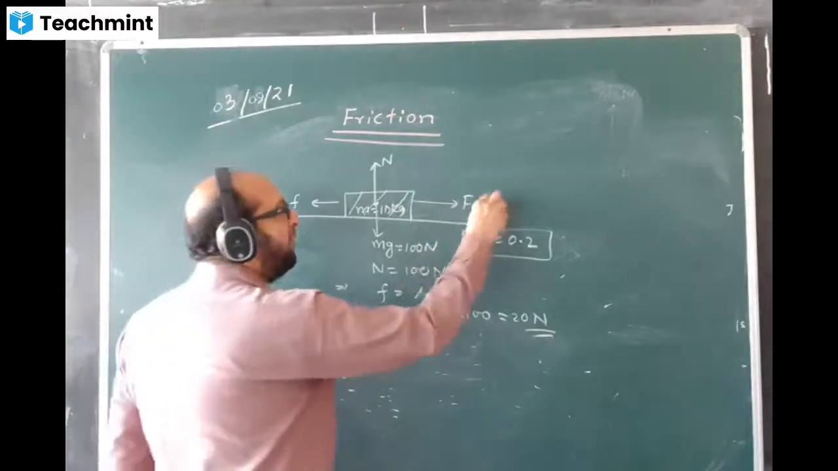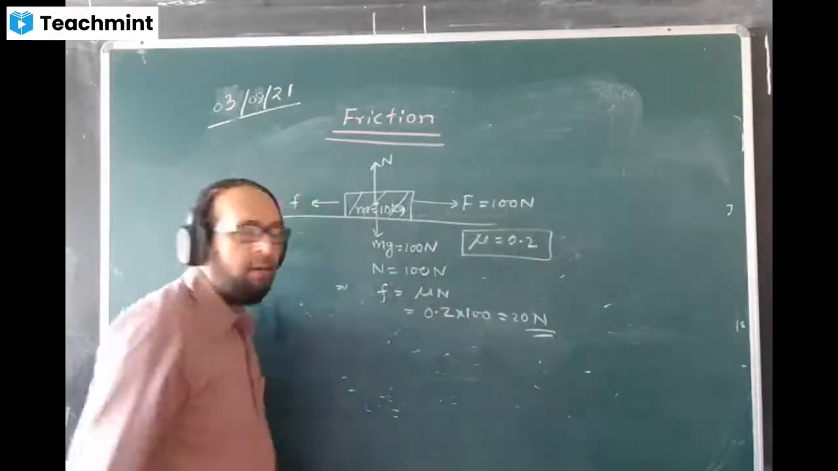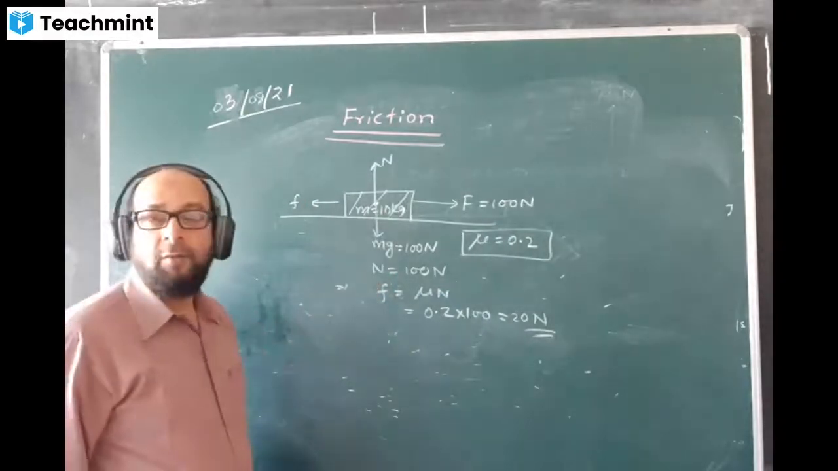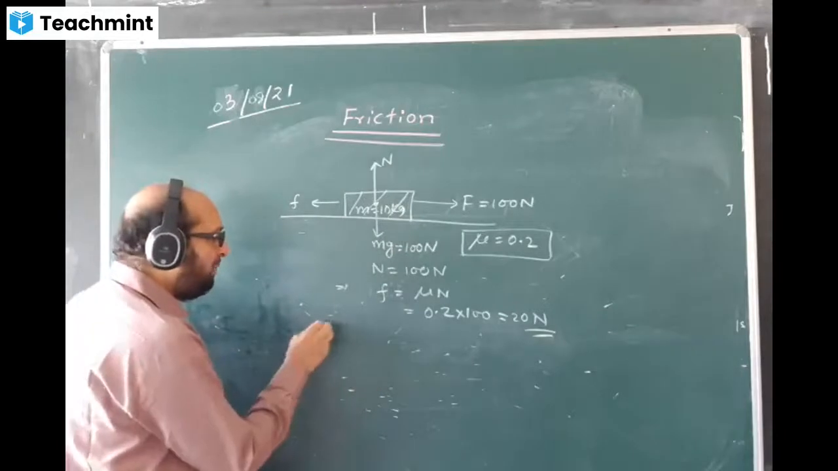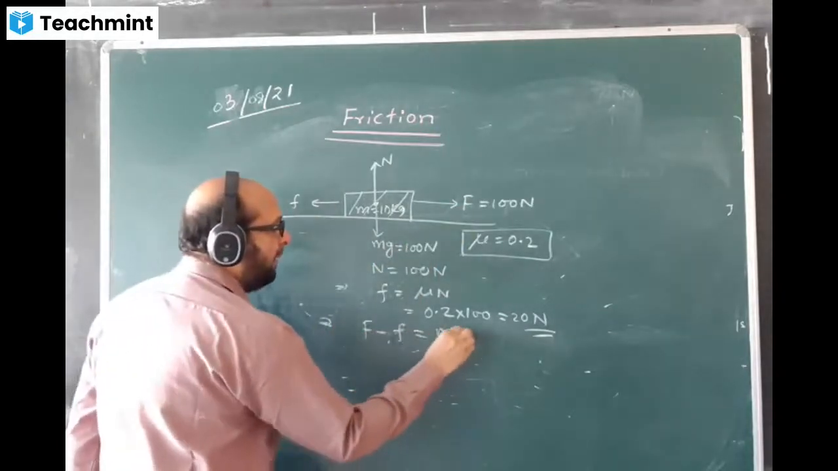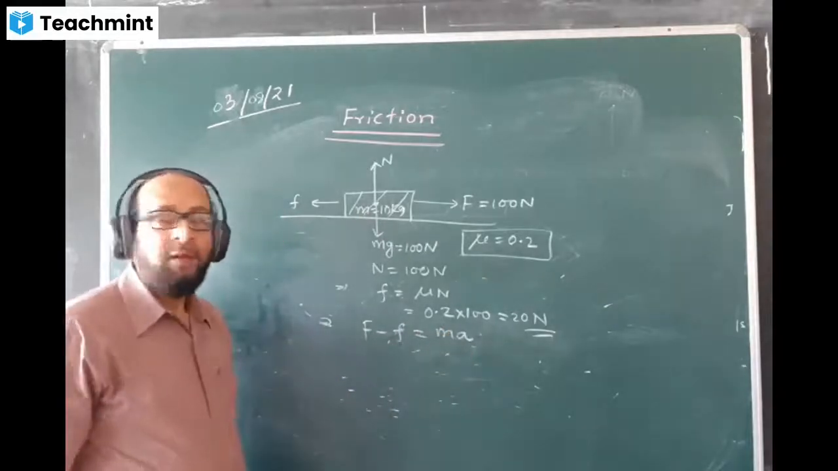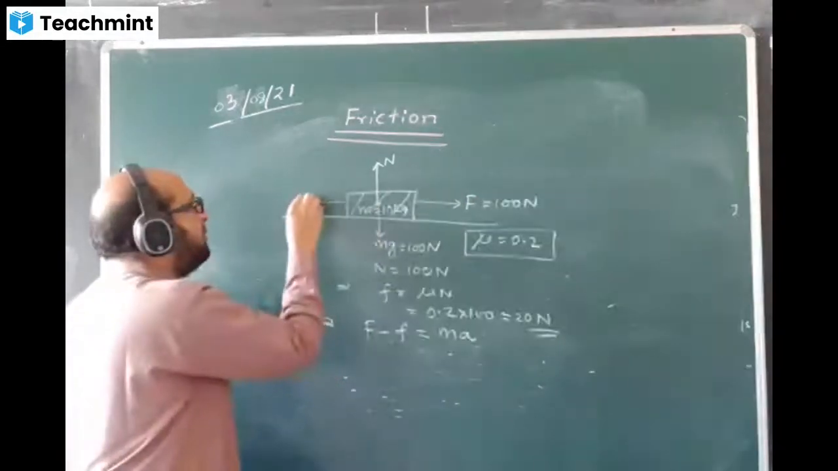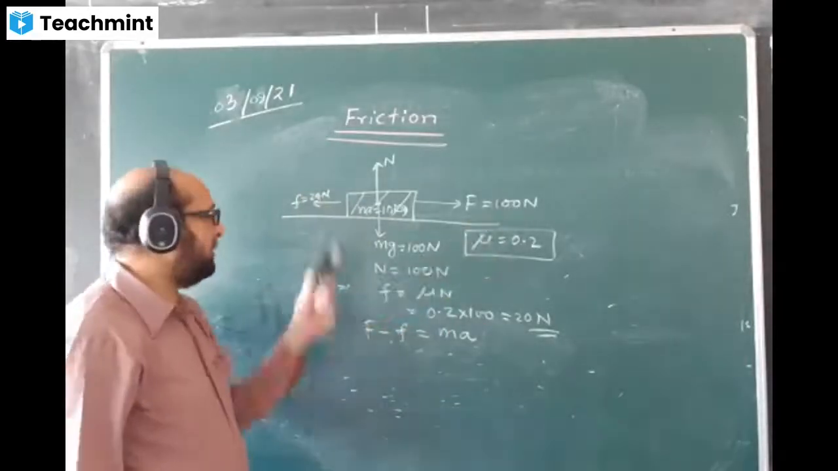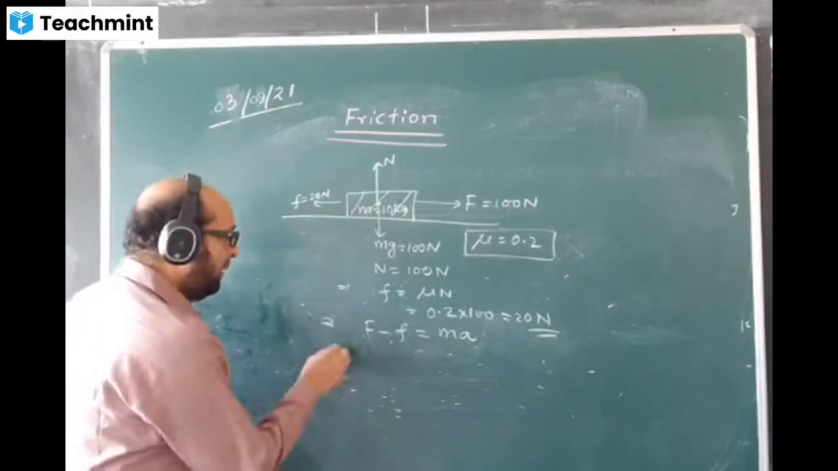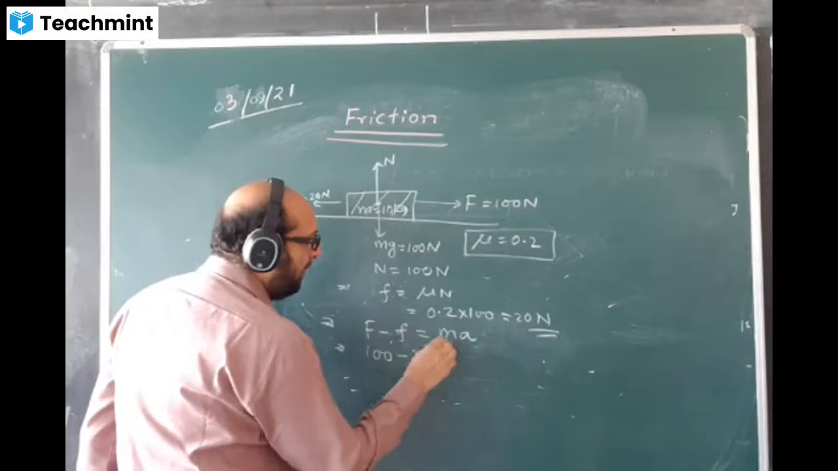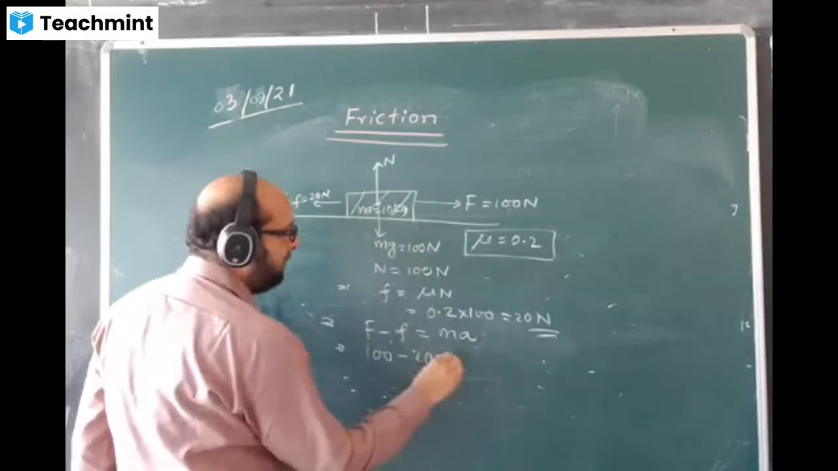I give a force of 100 Newton. And now I'll ask you to calculate the acceleration produced in the body. How to calculate acceleration? The equation I will write like this: F minus f is equal to ma. One force is 100 Newton and the value of friction is 20 Newton. This minus this is producing motion. This is 100, friction is 20, mass is 10 into a.